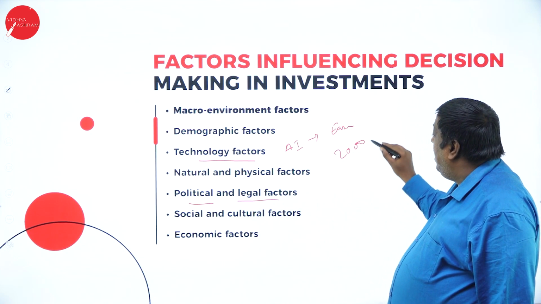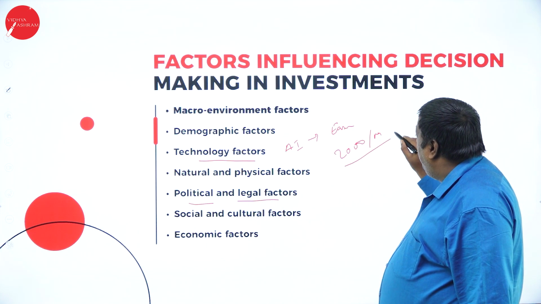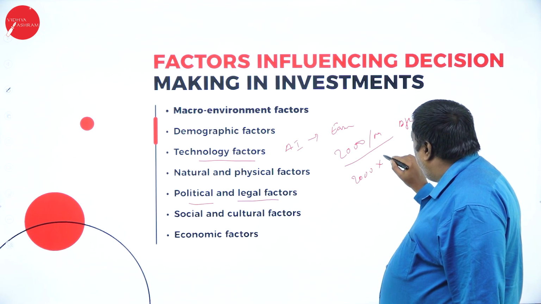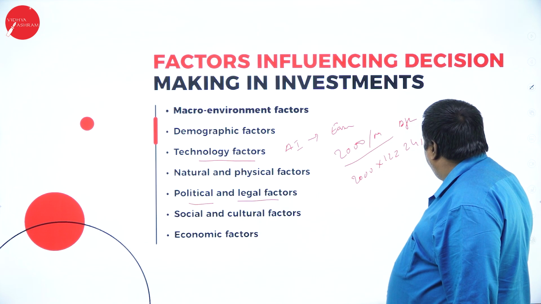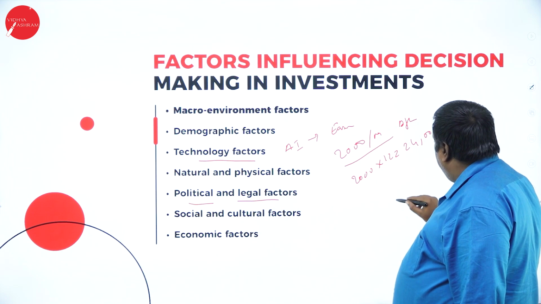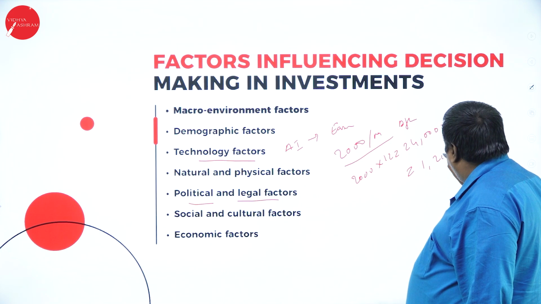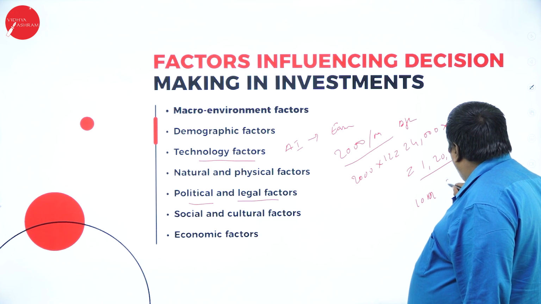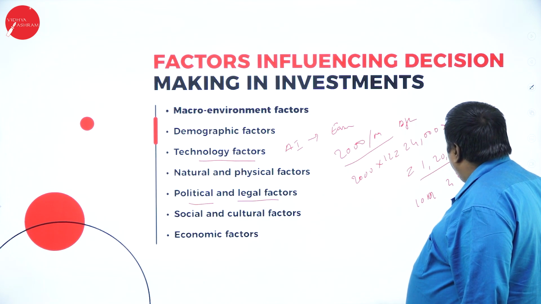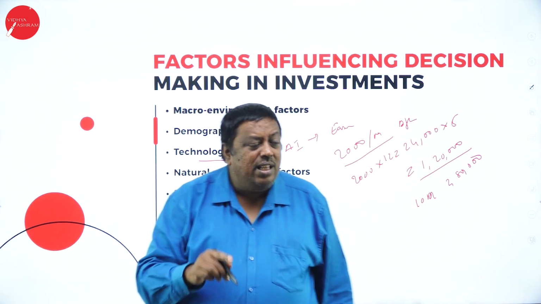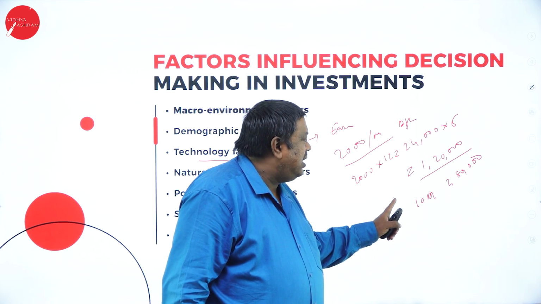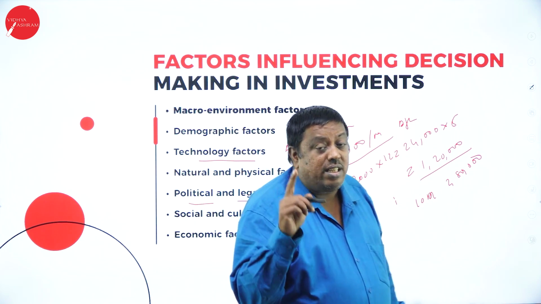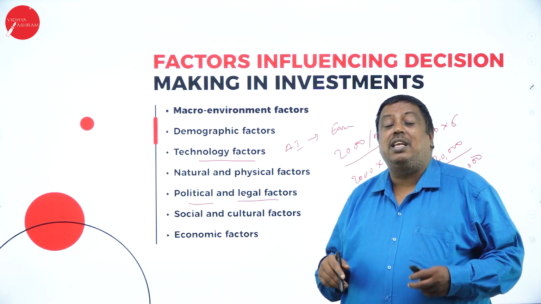If you invest every month 2,000, after 5 years, that is nothing but 2,000 into 12 per year, it will be 24,000. And after 5 years, it will be 1,20,000. The government is going to pay you after 10 years 2,80,000. See, if I pay 2,000 per month for a period of 5 years, after 10 years, the government is going to pay me 2,80,000, meaning I'm going to get 1,60,000 benefit. So this scheme has been given by the government.